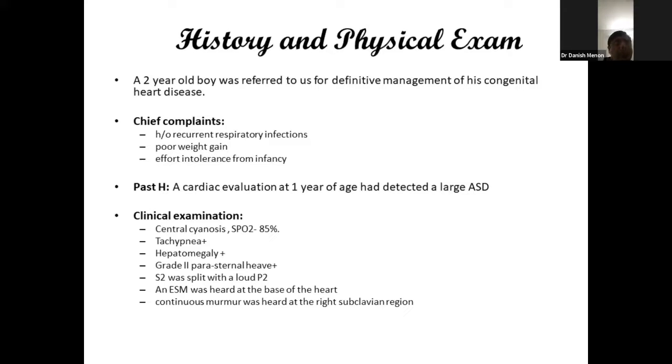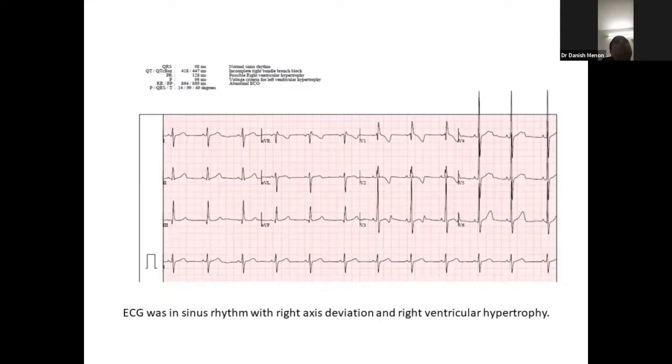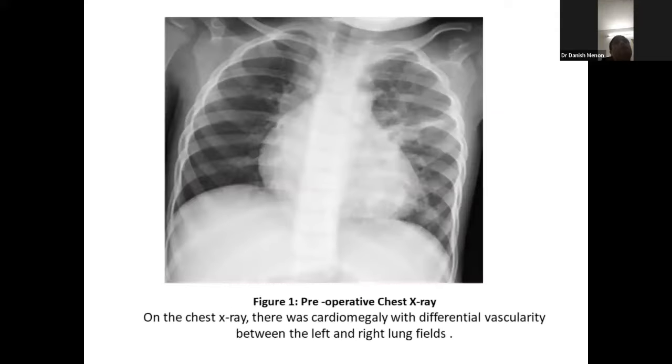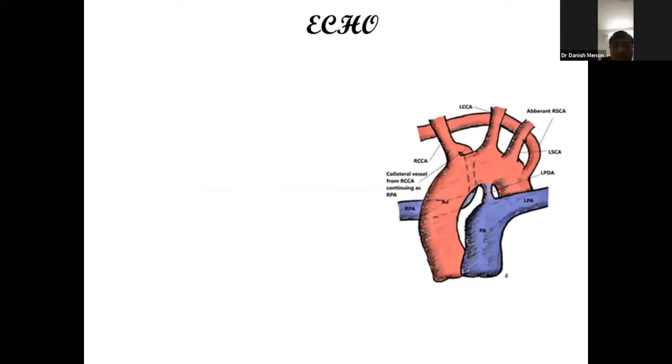The second heart sound was split with a loud pulmonary component. An ejection systolic murmur was heard at the base of the heart and a continuous murmur was heard at the right subclavian region. His ECG was in sinus rhythm with right axis deviation and right ventricular hypertrophy. His chest X-ray showed cardiomegaly with relative radio-opacity and reduced vascularity on the right chest. The echo showed